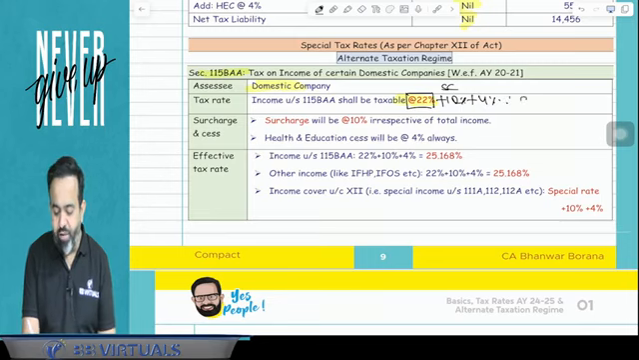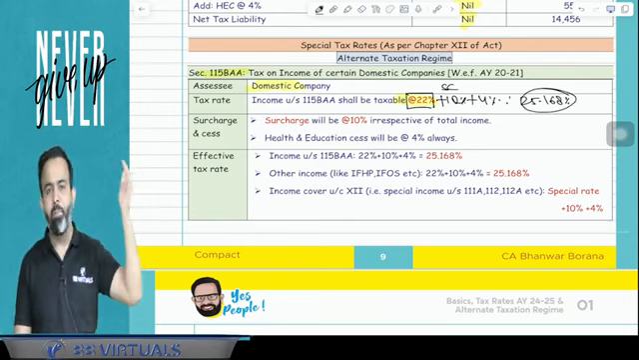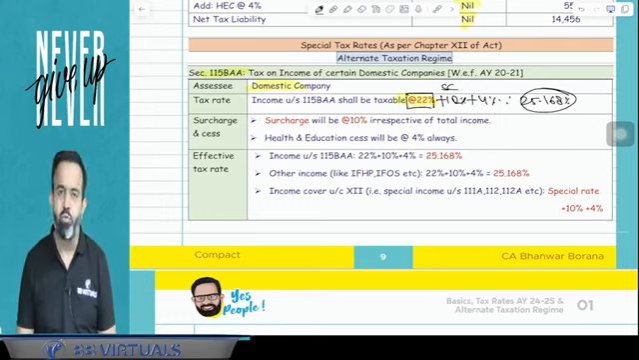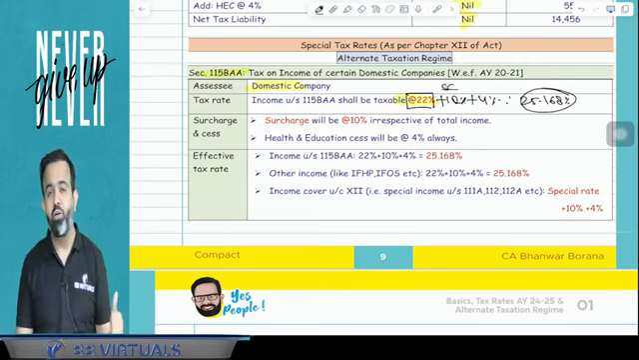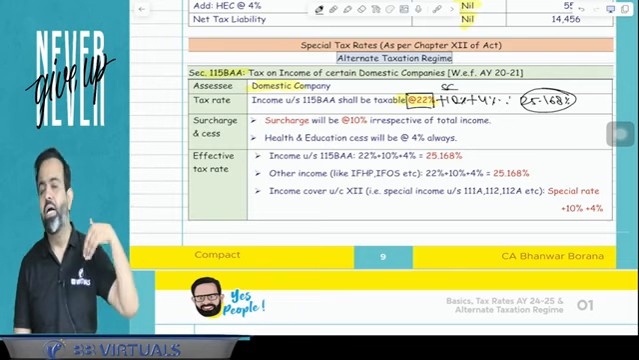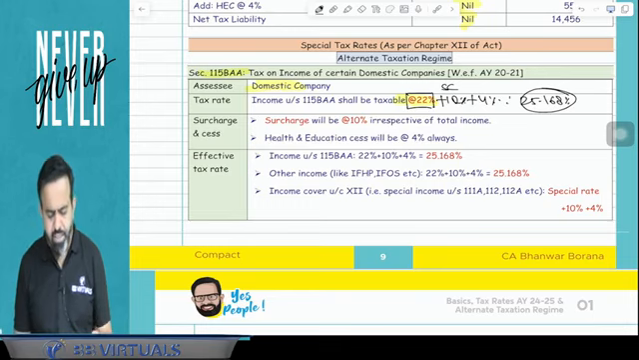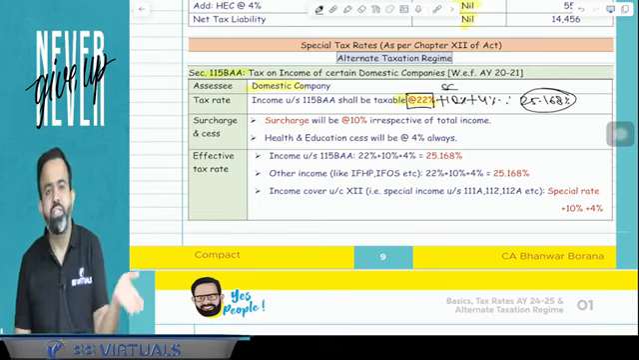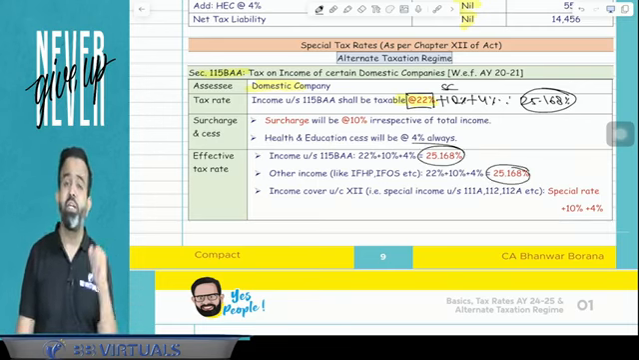So I can say that your effective tax rate will be 25.168%. So in case of a domestic company, if the company opts for 115BAA, then your tax rate is 22% plus 10% plus 4%, effective tax rate is 25.168%. But the question is, sir, what about other income? Suppose that domestic company has income from house property or other sources, that is also taxable at the rate of 22% only. Effective tax rate is 25.168%. But what about the special rates of income?